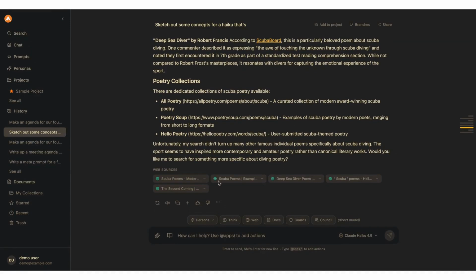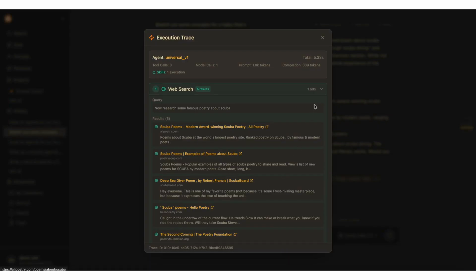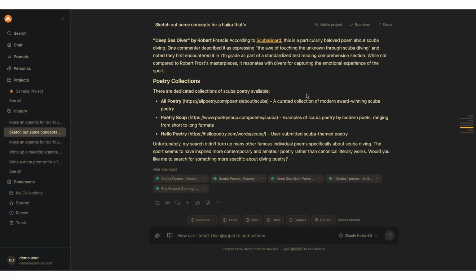Additionally, agent traces also support things like which web sources were used, or which documents were used to provide various answers. All of this is transparent to the user.